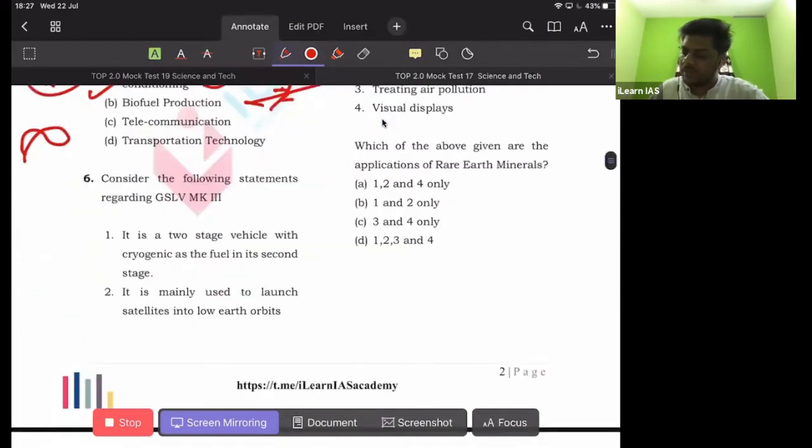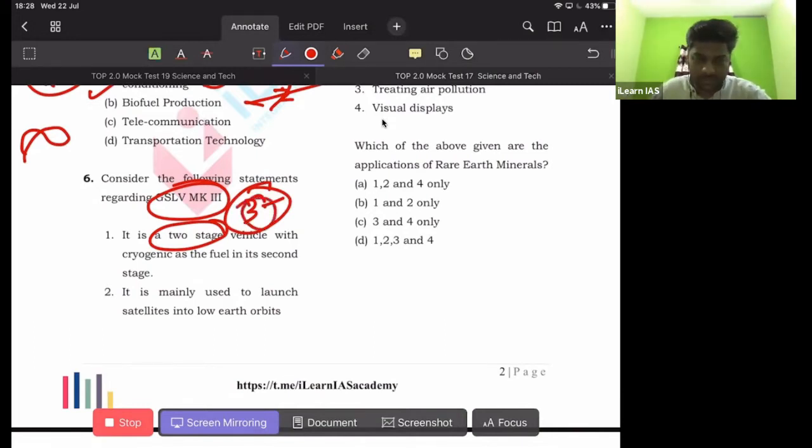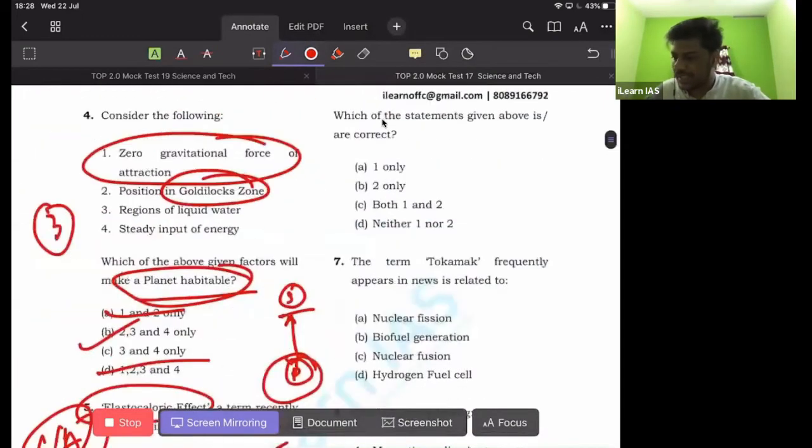And third one, everyone knows about GSLV Mk3. It is not a two-stage vehicle, it is a three-stage vehicle. It is mainly used for launching satellites into very high altitude. That's why it's a three-stage vehicle. It is not mainly used for launching satellites into low Earth orbit. It is for launching satellites into high Earth orbit, and that is why it is a three-stage vehicle. Okay, so sixth one, answer is D. Neither one nor two is the correct answer.